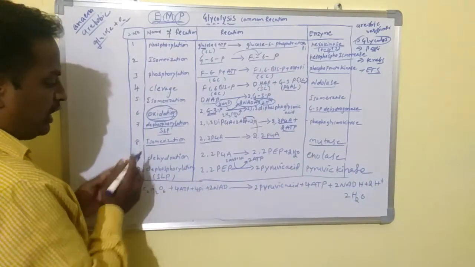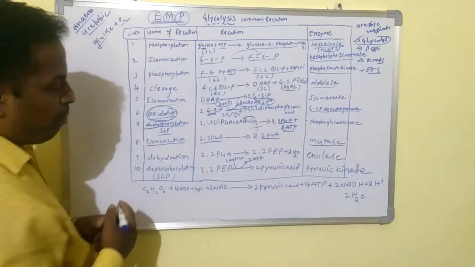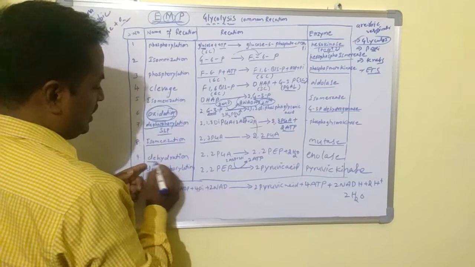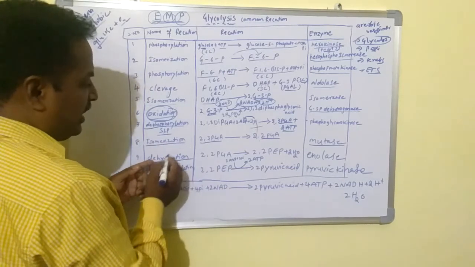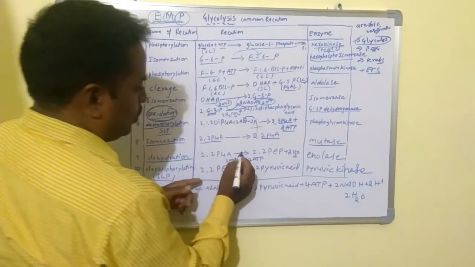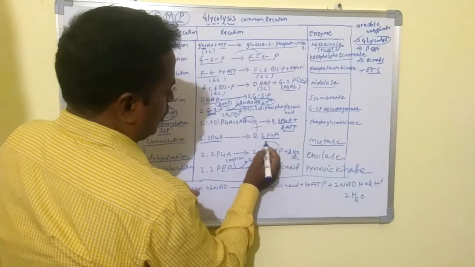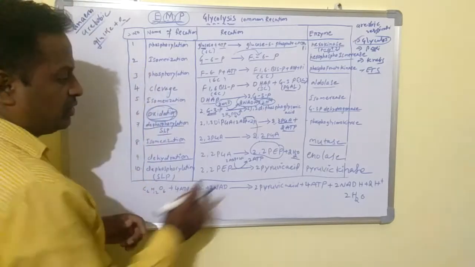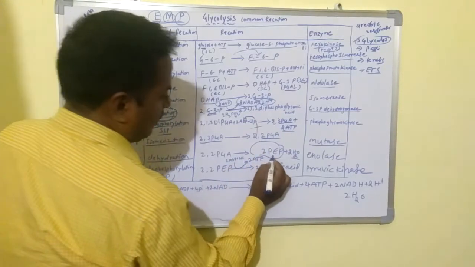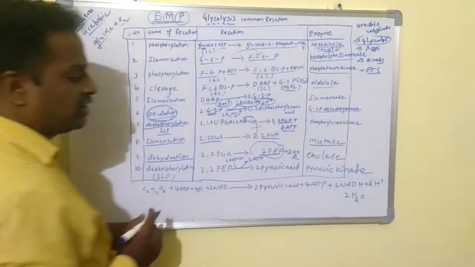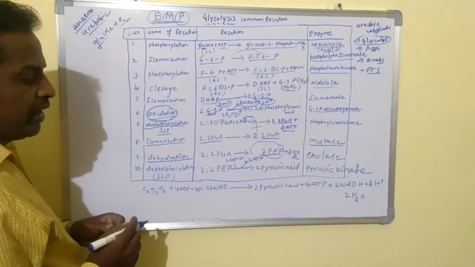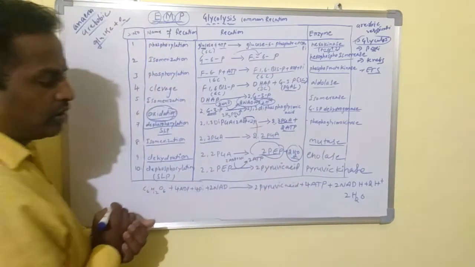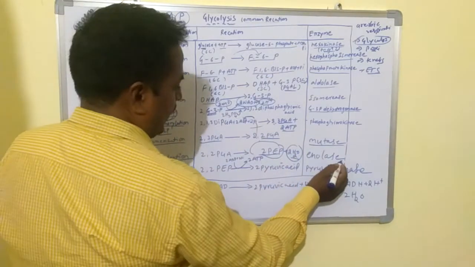And the next one, the ninth reaction, is dehydration. In this reaction, 2 moles of 2-PGA undergo dehydration. Due to the dehydration, the 2-PGA loses 2 water molecules to form 2 moles of 2-PEP, phosphoenolpyruvic acid. How many phosphoenolpyruvic acids are formed? 2 phosphoenolpyruvic acids are formed, as well as 2 water molecules released in the presence of enolase.